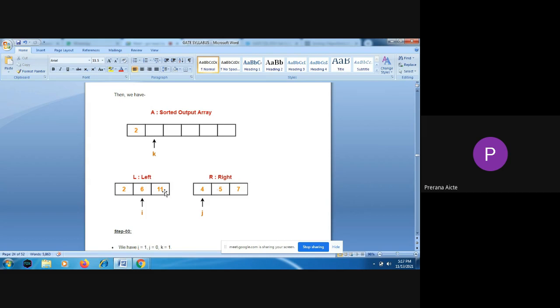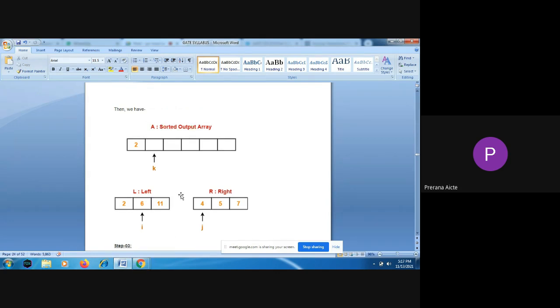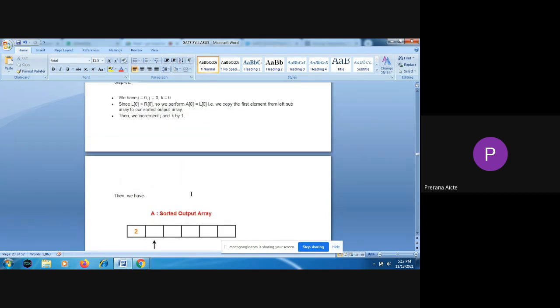Like that, the two sublists are again placed in the sorting order. So that is merge sort. First it is going to divide the list into sublists by finding the mid element. Again it will take the left sublist and find the mid element, and then it will take the right sublist and again find the mid element. Like that it will divide the elements until it can't divide the list further.